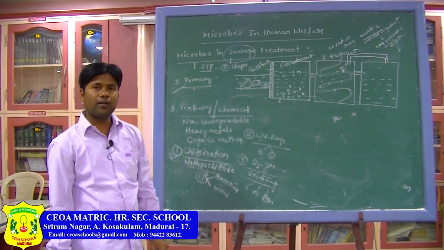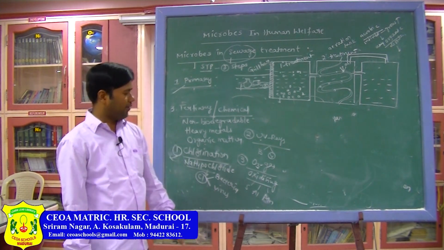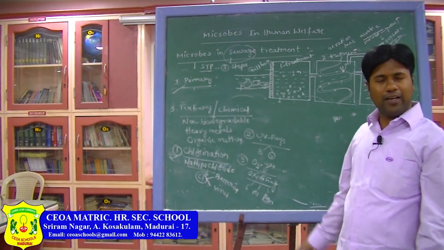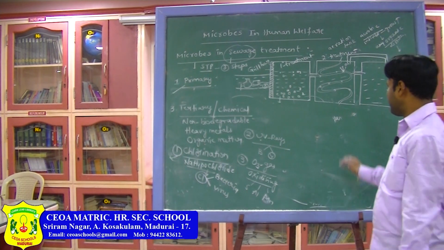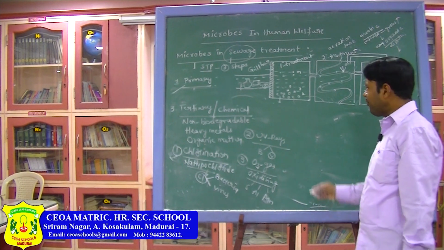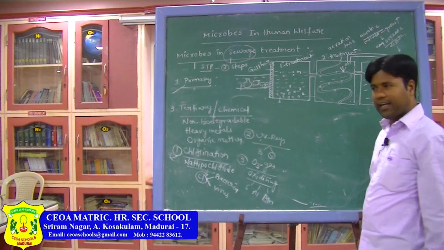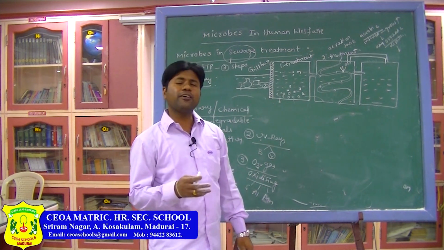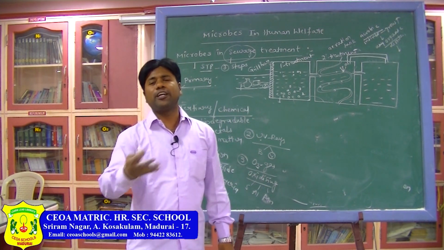Okay. Here, in order to overcome the problem, for example, every day, due to urbanization, we are releasing much sewage into the water bodies.